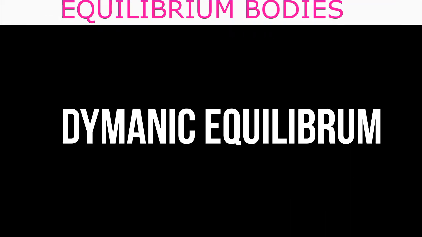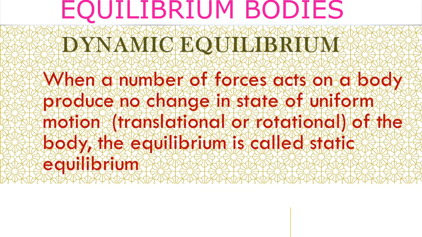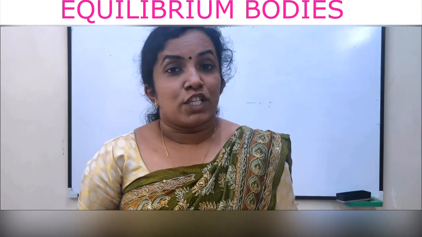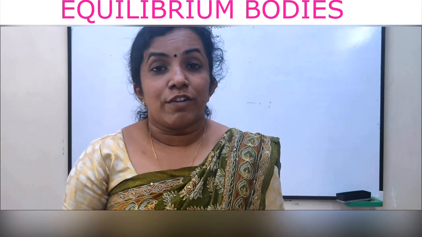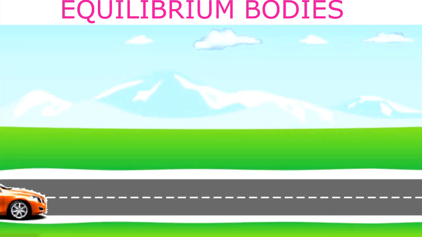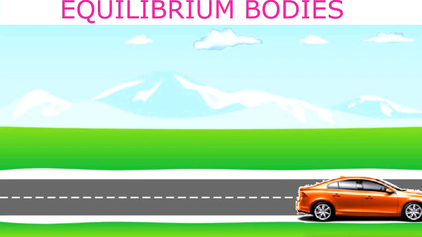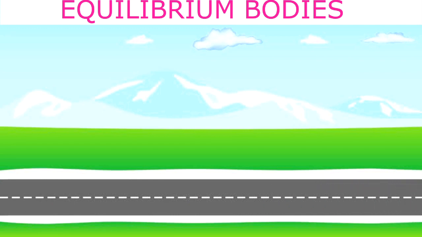The next is dynamic equilibrium. What is dynamic equilibrium? If a number of forces act on a body and produce no change in its motion along a straight line, or its rotational motion with uniform speed, it is called dynamic equilibrium. So dynamic equilibrium is the equilibrium in which more than one force acts on the body, which produces no change in the uniform motion of the body. A car moving on a straight road with uniform speed is an example of dynamic equilibrium.